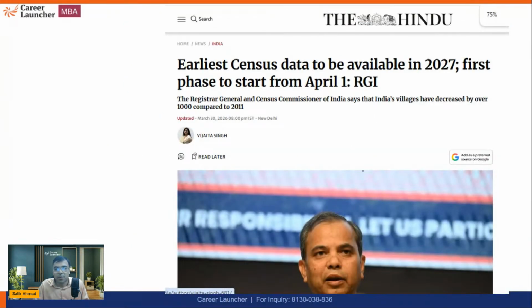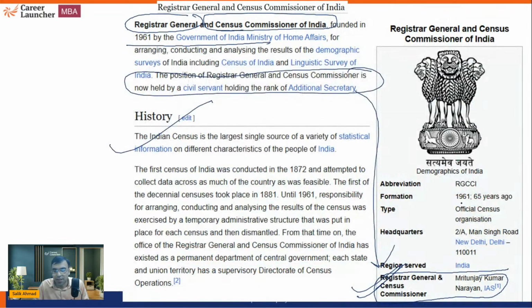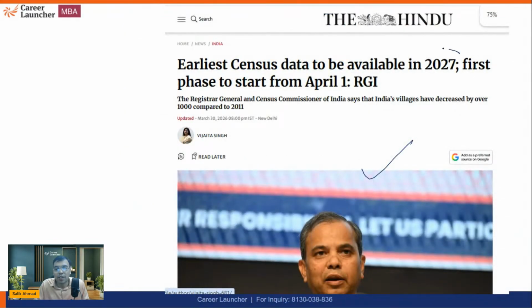So you can say this is Mr. Mrityunjay Kumar Narayanan. Earliest census data to be available in 2027. First phase to start from 1st April, says the Registrar General and Census Commissioner. Yes, you can see, this is of course a very recent article from The Hindu newspaper.